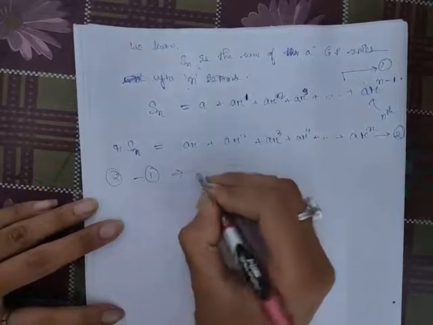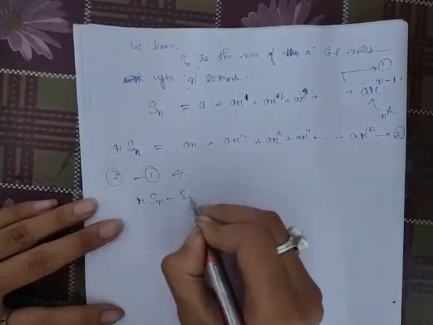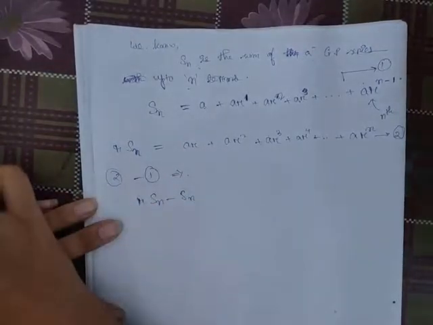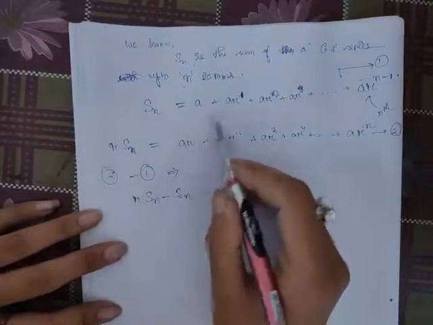Doing 2 minus 1, what do we get? Left hand side R of Sn minus Sn, and all the terms will get cancelled.